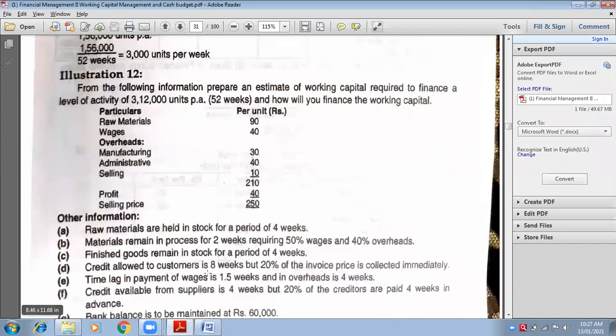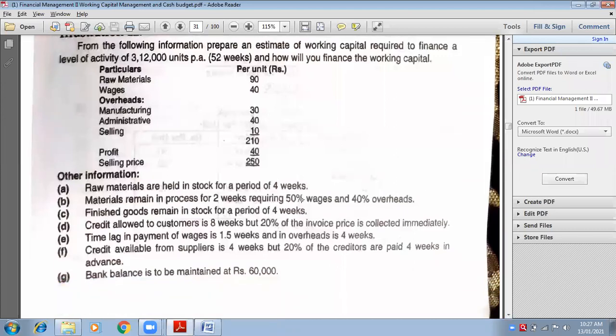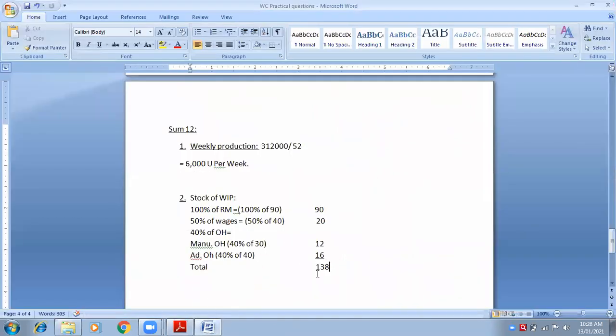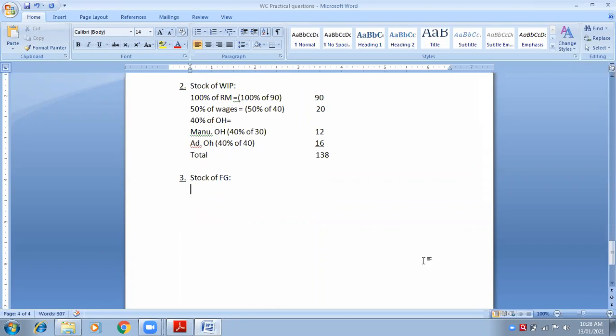Next. Finished goods remain in stock for a period of 4 weeks. So what rate we will take for finished goods? We will have to make a working note of it. No, for finished goods, we don't take raw material, Satyam. What do we take? Stock of finished goods. We will take cost of production, total cost. How will we calculate total cost? Can anybody tell me what all things we will consider? Wages, raw material, overheads. Very good.